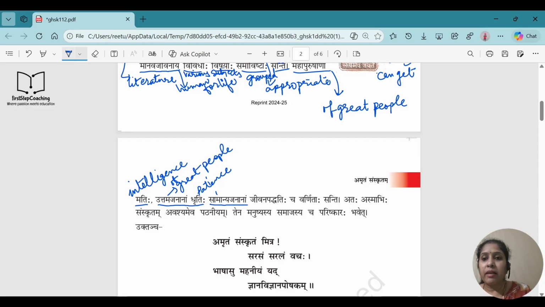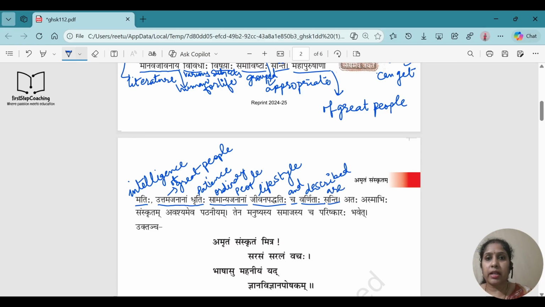Samanya Jananam. Samanya means ordinary. Janana means people. So, of ordinary people. Jivan Padatihi. Jivan means life. Jivan Padatihi together we can say as lifestyle, how they used to live. Cha means and. Varnitaha means described. And Santi means are. So in Sanskrit, everything has been described.